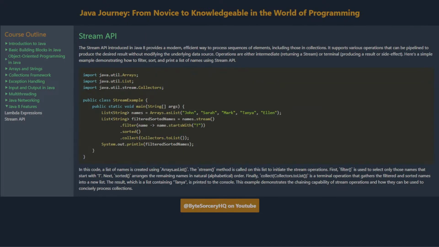Stream API. The Stream API introduced in Java 8 provides a modern, efficient way to process sequences of elements, including those in collections. It supports various operations that can be pipelined to produce the desired result without modifying the underlying data source. Operations are either intermediate, returning a stream, or terminal, producing a result or side effect.